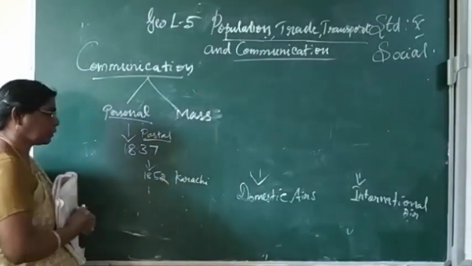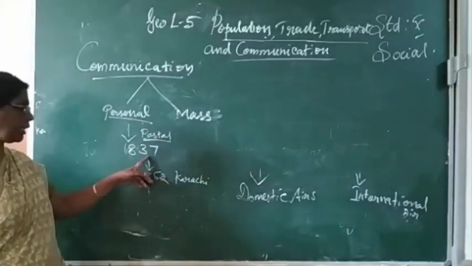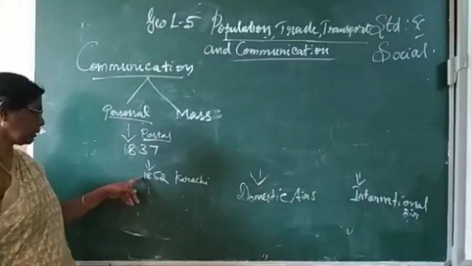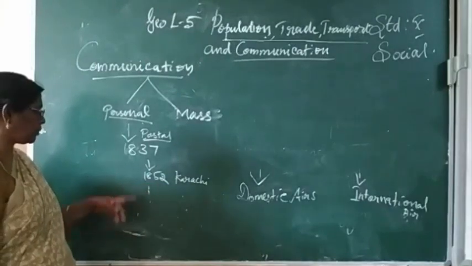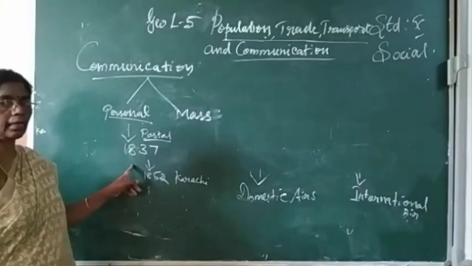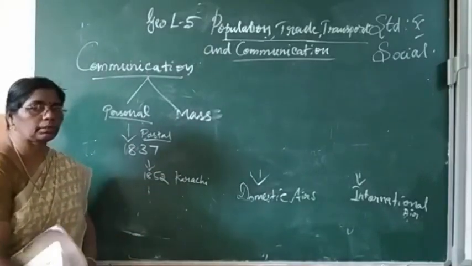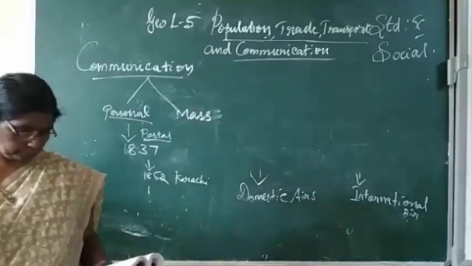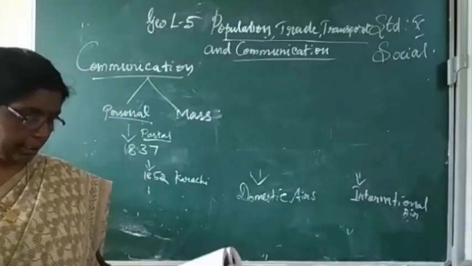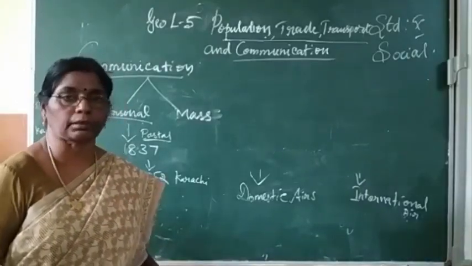Postal services were opened in the year 1837, and the postal stamp was issued in 1852 in Karachi. Collecting and delivering mail is the primary function of the Department.